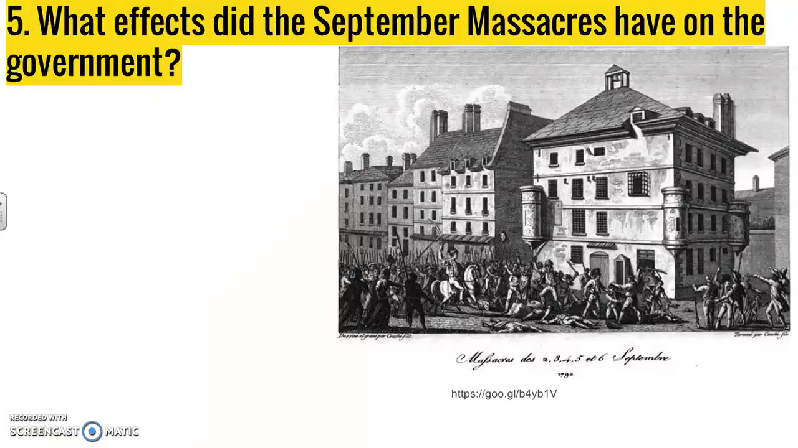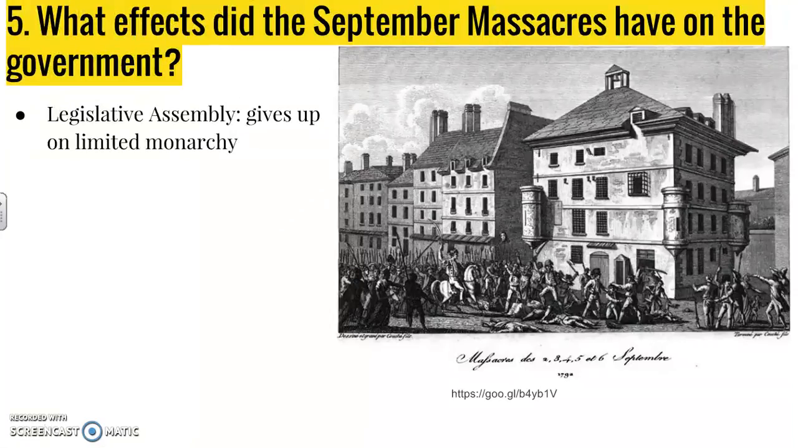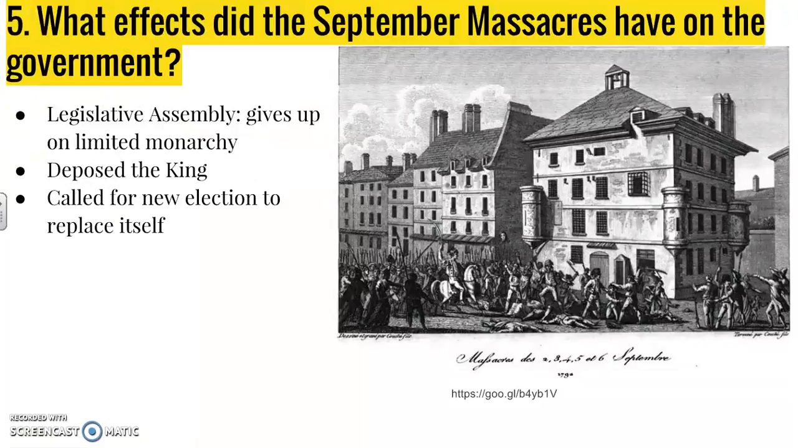Before that, you had the September massacres. This is when they killed thousands of people in the prisons, because they were afraid that the people in the prisons would break out and take away the reforms of the revolution. So what effects did that have on the government? Well, first of all, the Legislative Assembly gives up completely on limited monarchy, right? They don't want a monarchy at all anymore, and so therefore the king loses all power and eventually goes on to be executed. When we say depose the king, it means it took the king out of his position and took away his power. Okay, and then shortly after that, the Legislative Assembly calls for a new election because it decides it needs to replace itself.